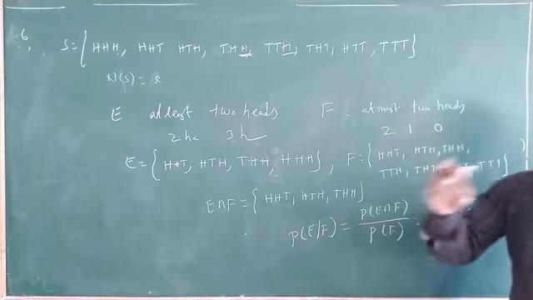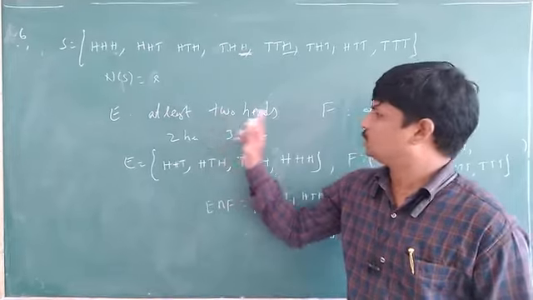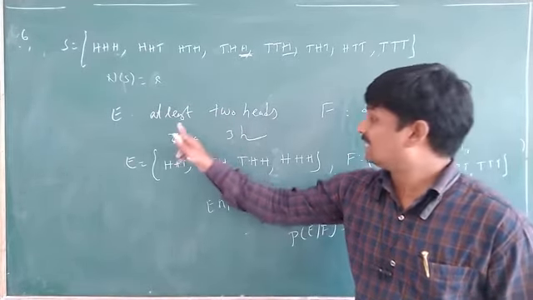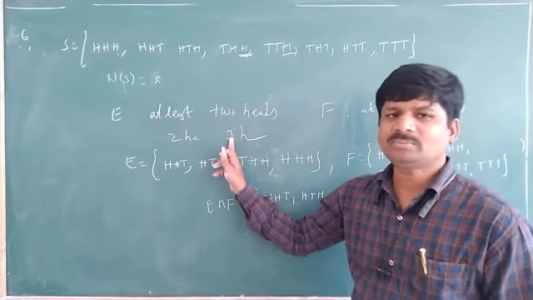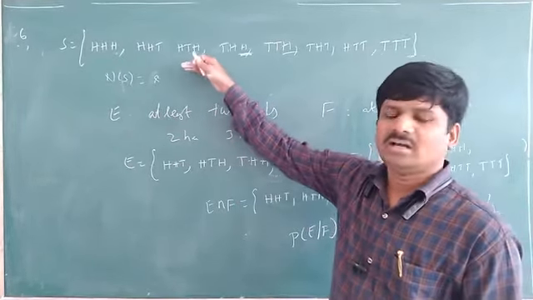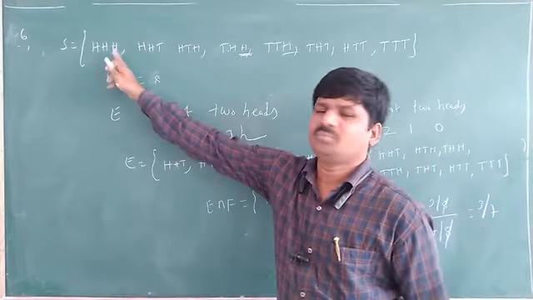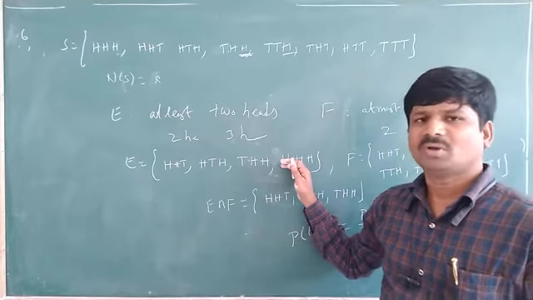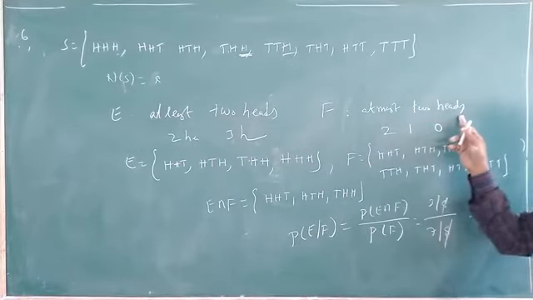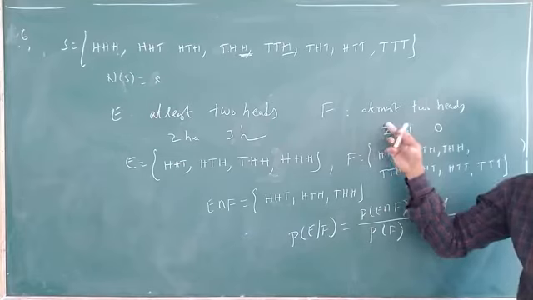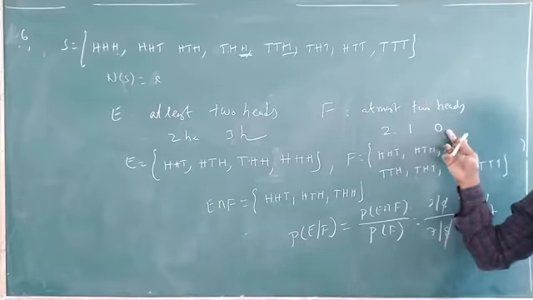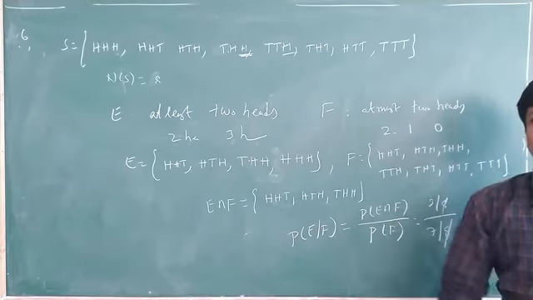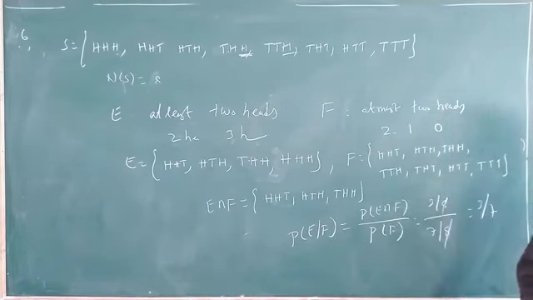And third one, always remember one thing here. At least 2 heads, and at least means minimum. Minimum 2 heads, maximum possibility of all heads. In this experiment, how many maximum heads are there? 3. So 2 heads and 3 heads, all the outcomes you have to take. Here, at most 2 heads means maximum 2 heads: 2 heads, 1 head, 0 heads. All the possibilities of 2 heads, 1 head and 0 heads you have to take. Okay, that is about this question.